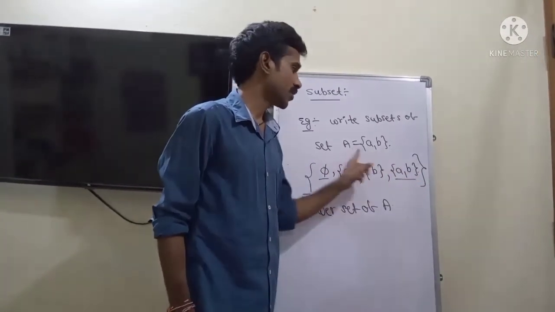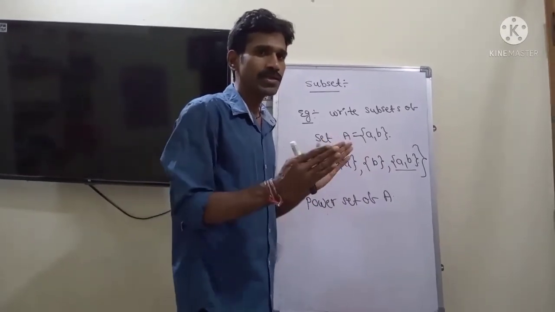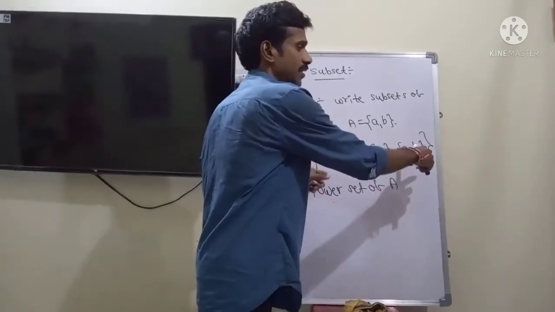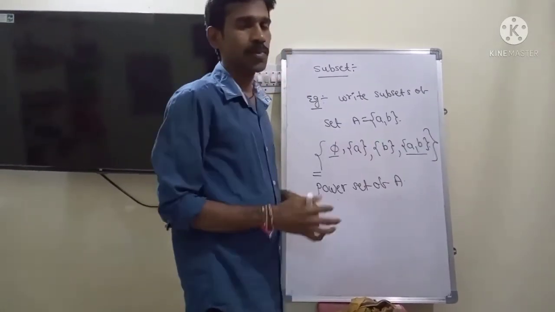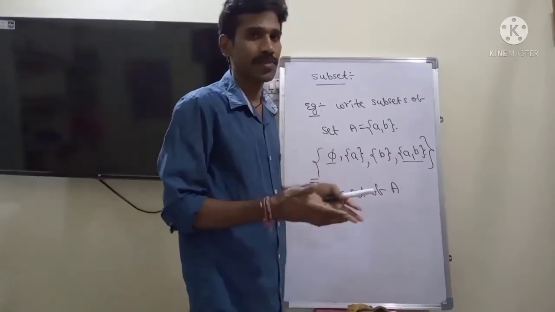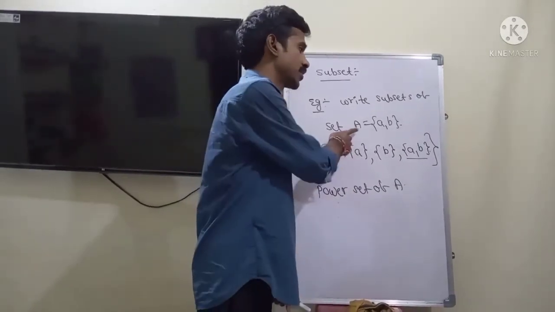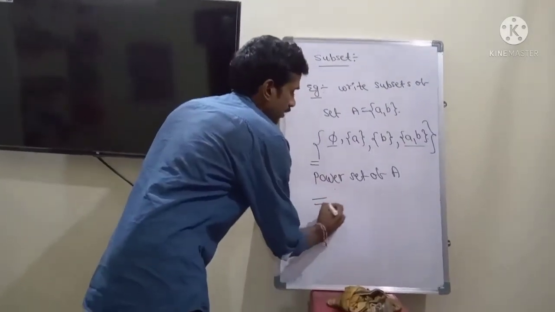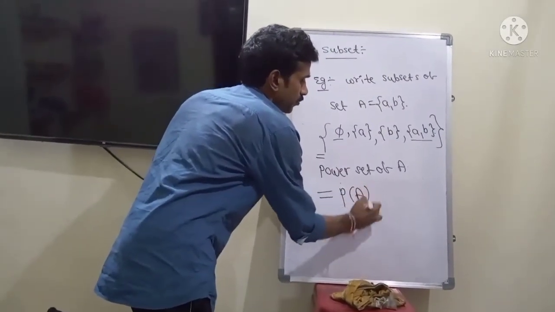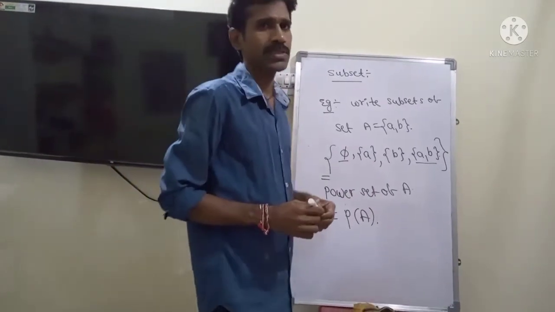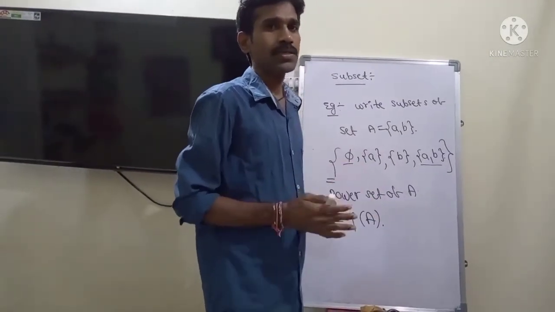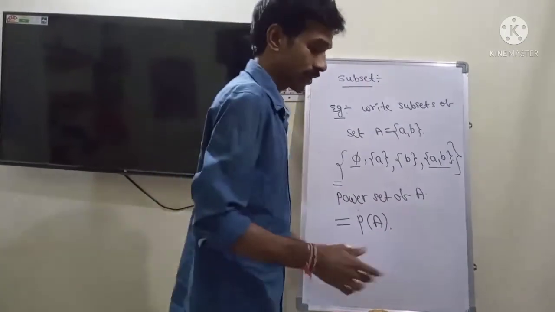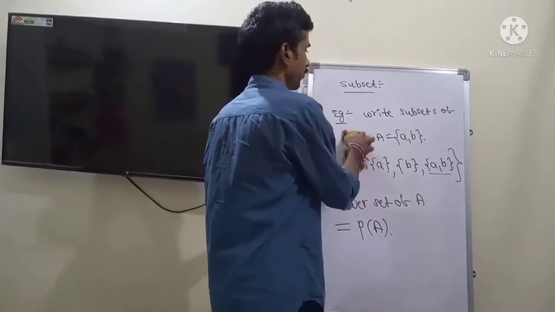These are the subsets of this set A, and writing all subsets in one set, this set is called the power set. So the power set is nothing but the set of all subsets. Generally the power set of A is written like this, P of A. So finally the power set is the set of all subsets of the set A. Okay, for example, I am taking one more example.